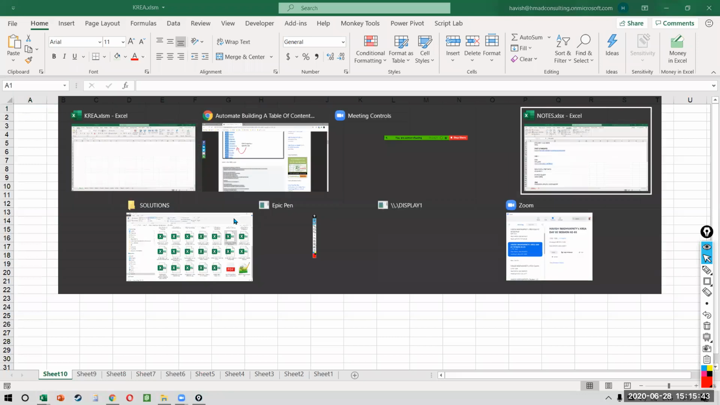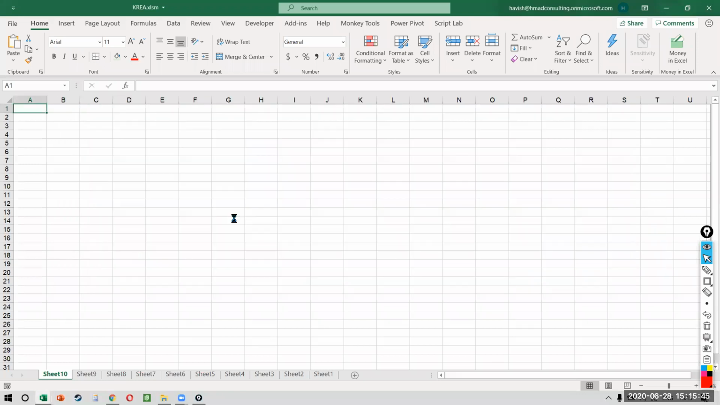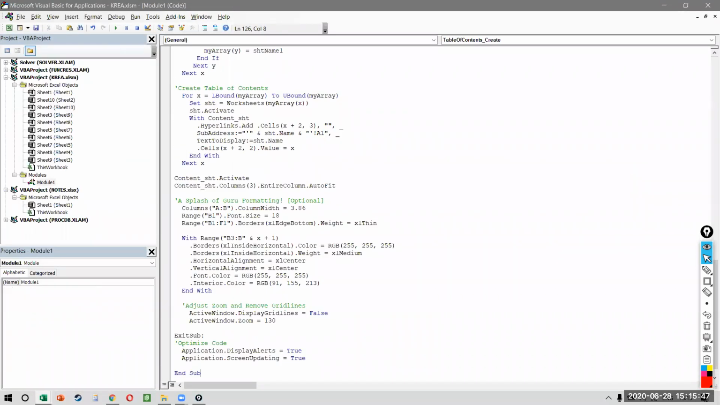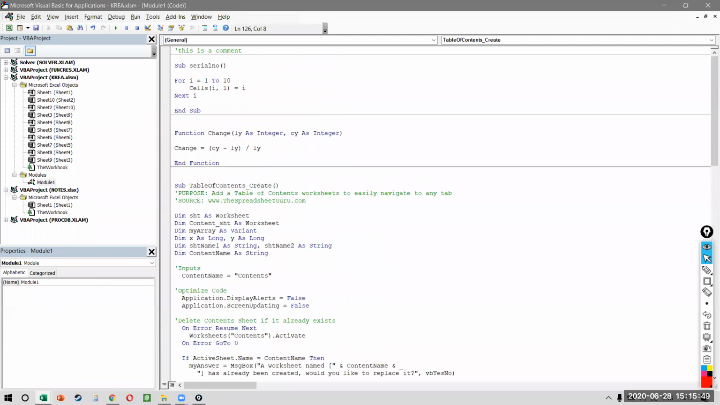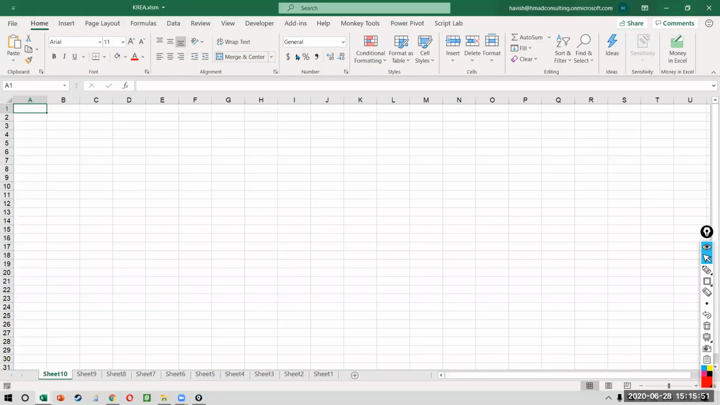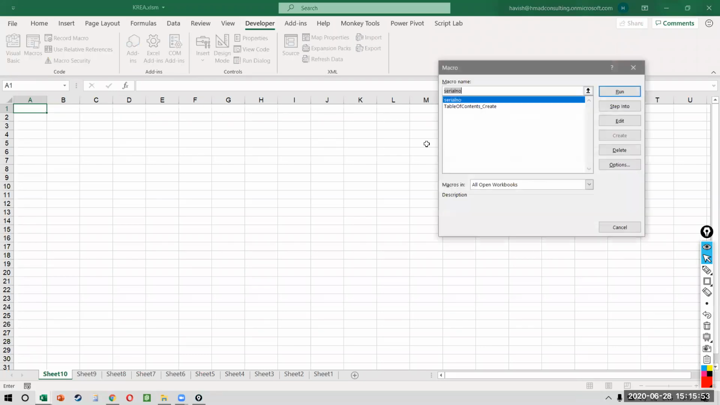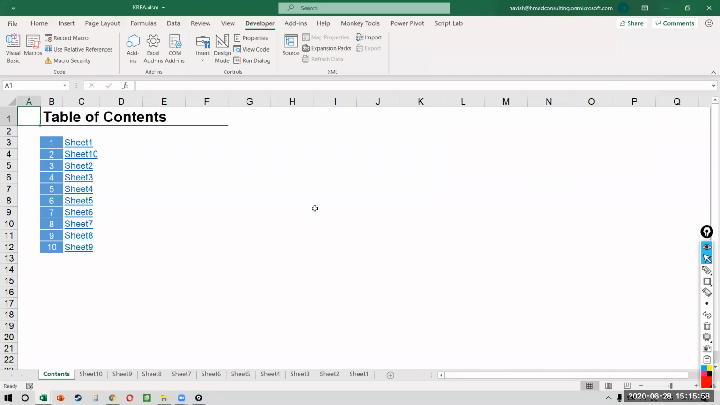Where do I paste it? I can come back to VBA. I'll just paste it below this. This is the entire code. What does it do? Let's see. Developer, macros, table of content create, run, and in one click, fantastic, right? It creates a list of all the sheets along with a hyperlink to every sheet.